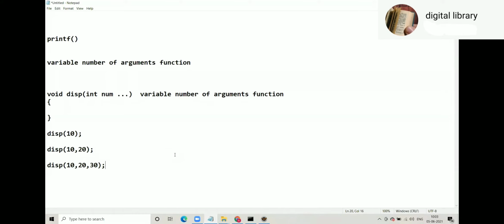No need to think too much. Java being a simple language, they have used a simple technique. What do they do? They create an array dynamically. They create the array internally, no matter how many numbers you pass. So that's the way variable number of argument functions work. See the examples.